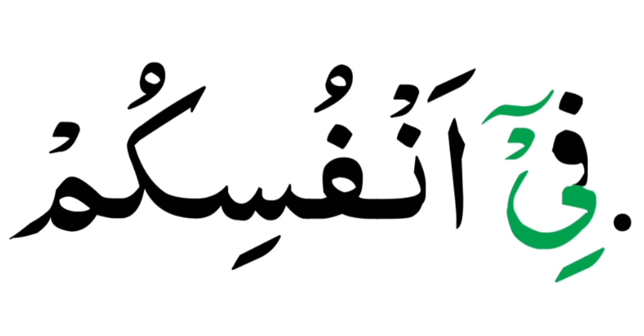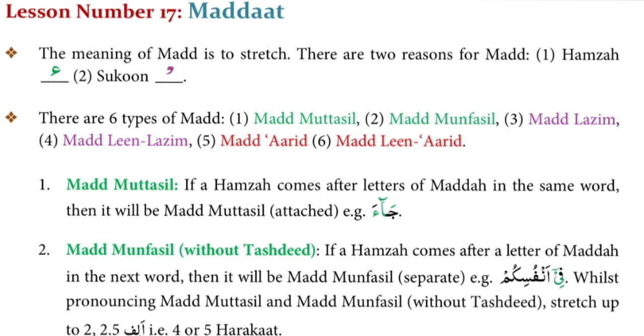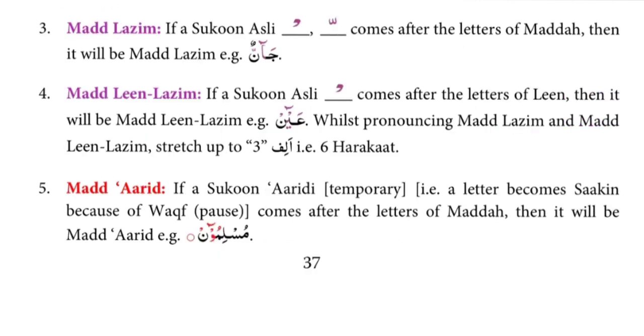It's not in the same word. So there will be madde munfasil in this word. And you have to stretch madde muttasil and madde munfasil up to 5 harakat, 4 or 5 harakat. Like this, jaa, fi anfusikum.